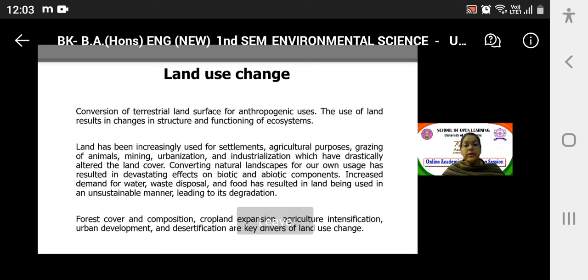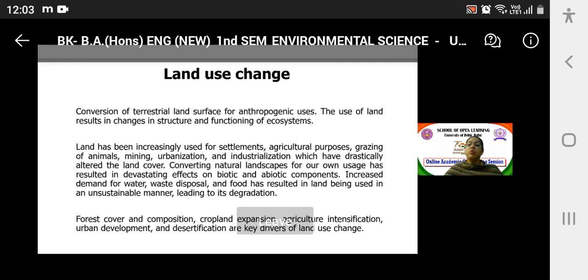See, I just told you when we were studying unit 2 ecosystems that any sort of change in the biotic and abiotic factors would be affecting the structure and functioning of ecosystems. And that's why I told you when we want to understand what is going on in a natural ecosystem, we always begin with the unit ecosystems, right?